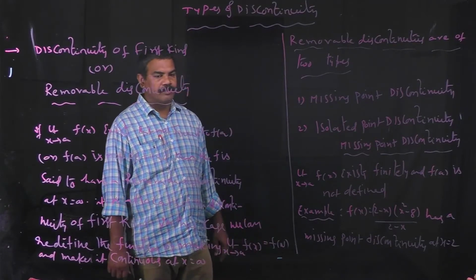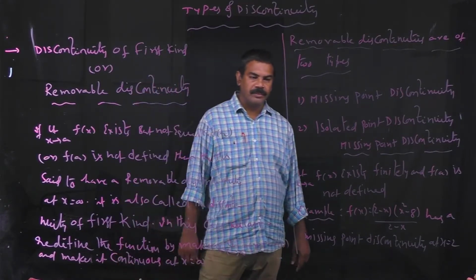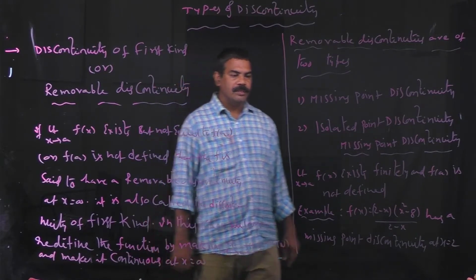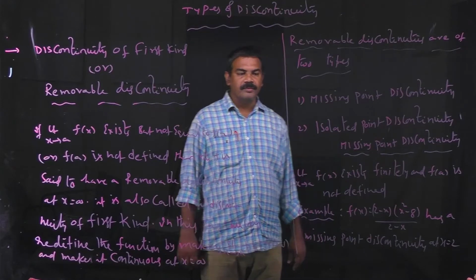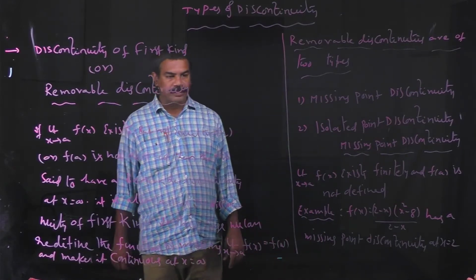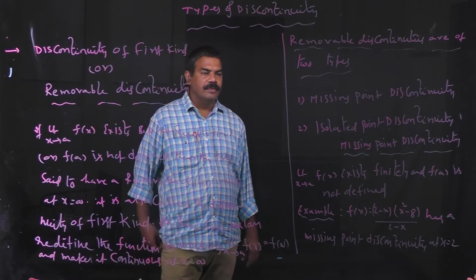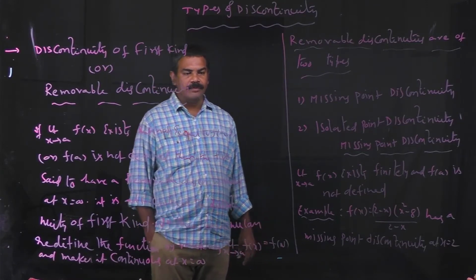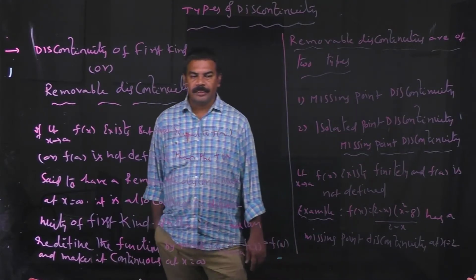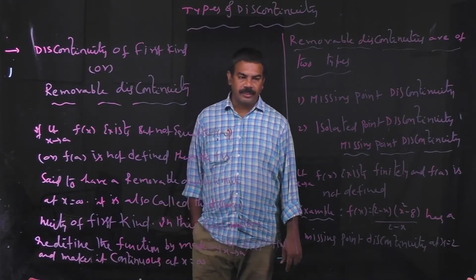In the second kind, there are three types: finite discontinuity or jump discontinuity, infinite discontinuity, and oscillatory discontinuity.